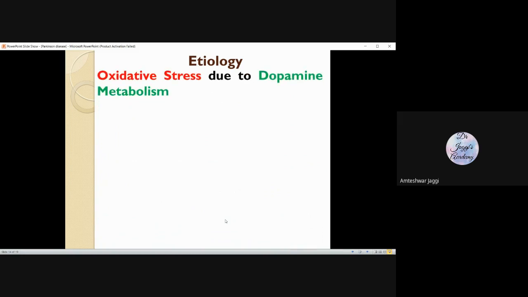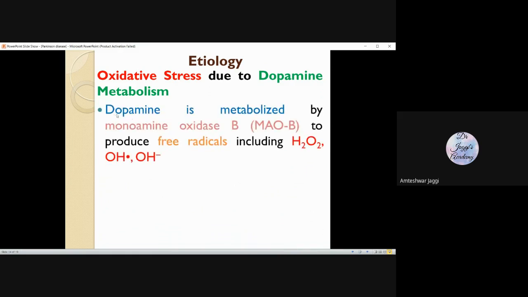Etiology: one of the major reasons is that we don't know the etiology. This is again basically a hypothesis. Maybe dopamine metabolism is causing the problem. Why is it causing a problem? Because of the development of oxidative stress.